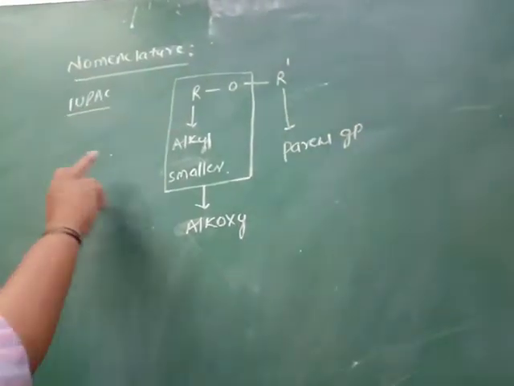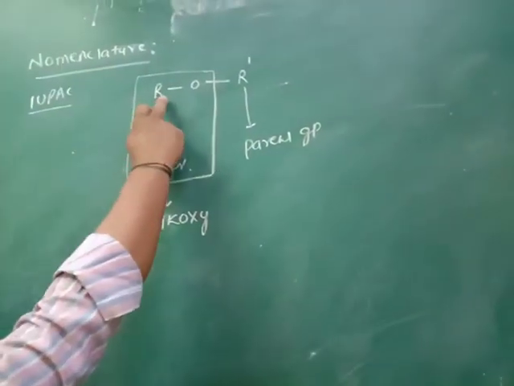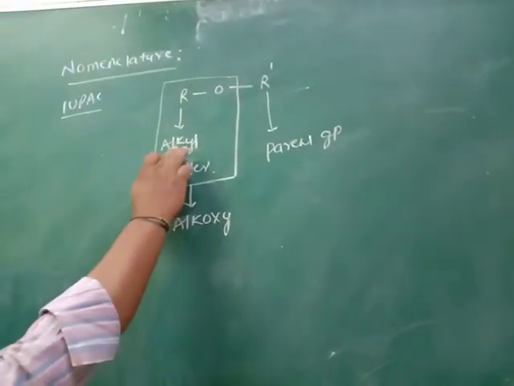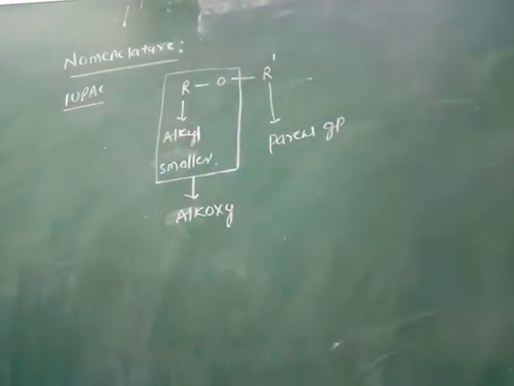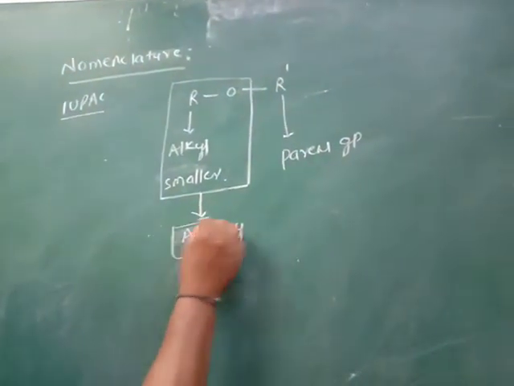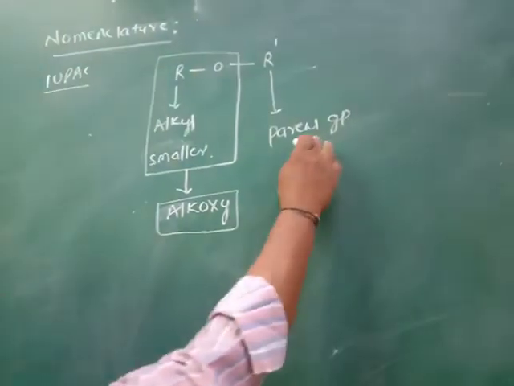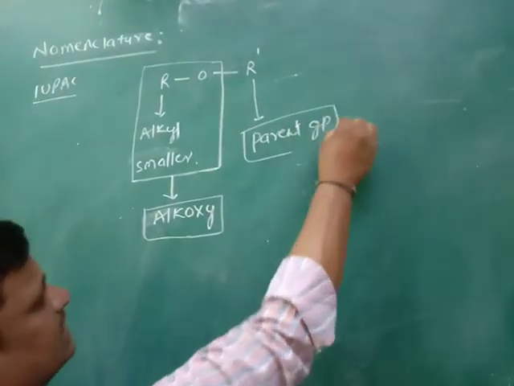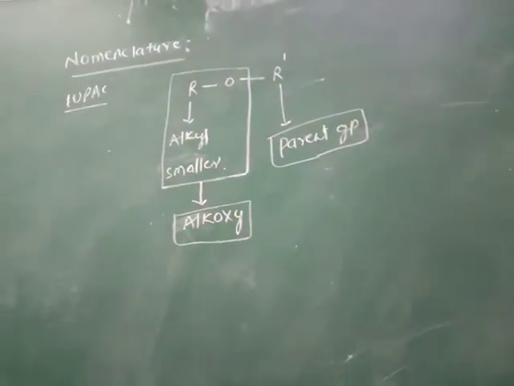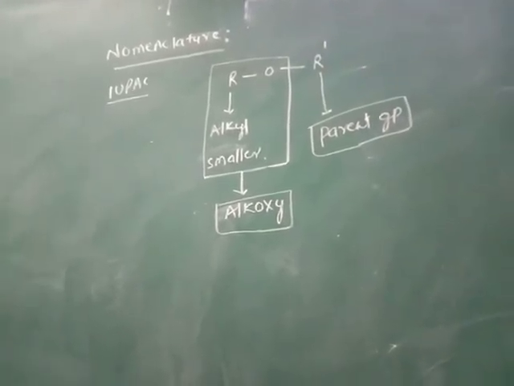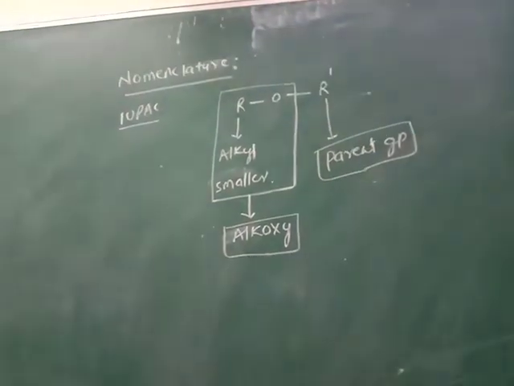So then IUPAC nomenclature of the ethers. The ether general formula is ROR dash. In ethers, the smaller alkyl group with oxygen is considered as alkoxy. The remaining group is considered as the parent group. Based on this, we give the names of the ethers.